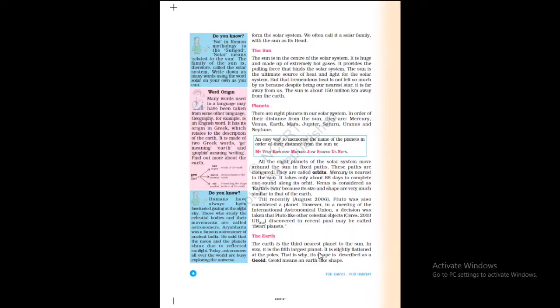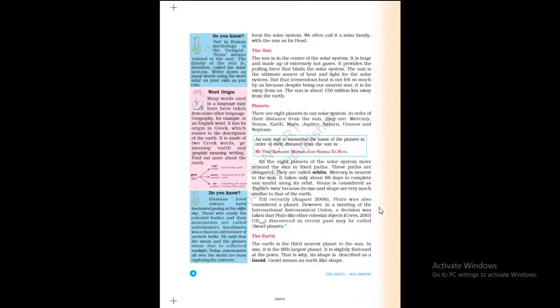It is slightly flattened. That means our Earth is slightly flattened at the poles, whether North Pole or South Pole. It is somewhat flat in shape. That is why its shape is described as a geoid. Geoid means an Earth-like shape.